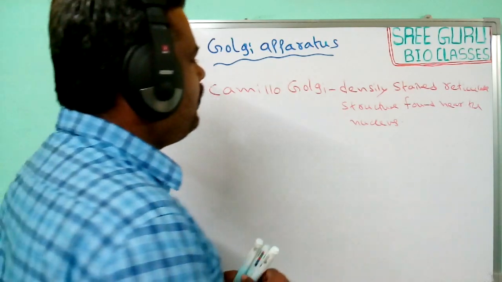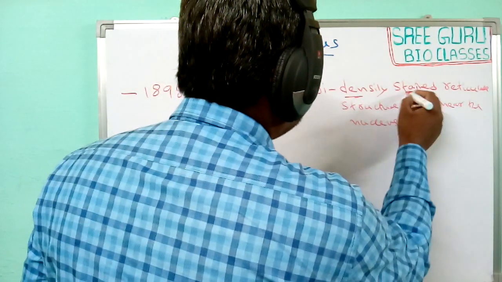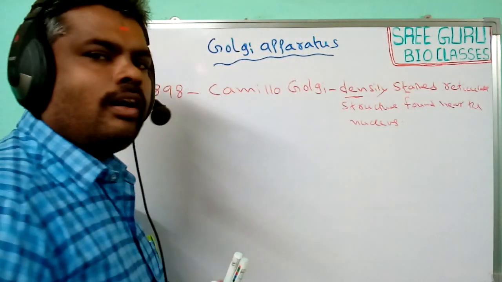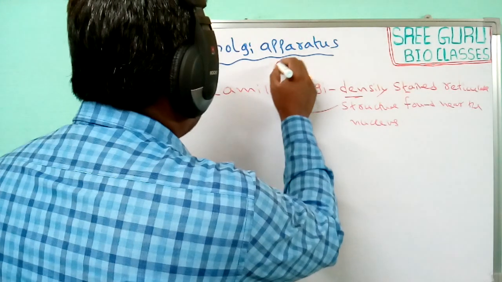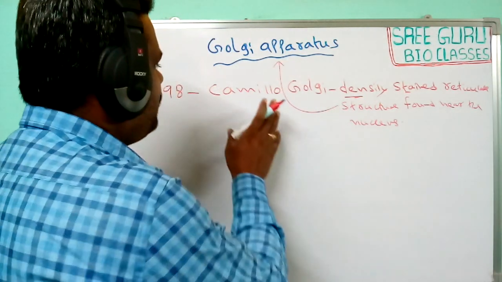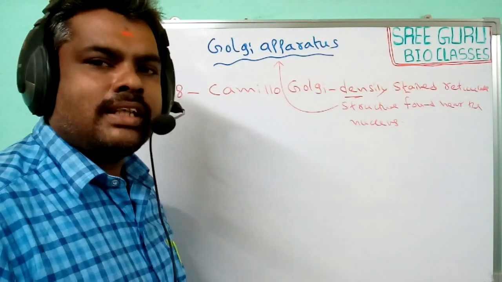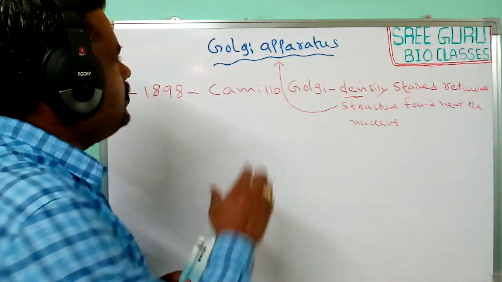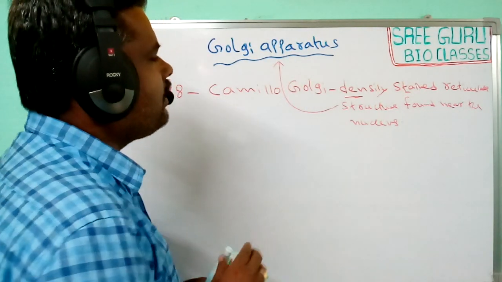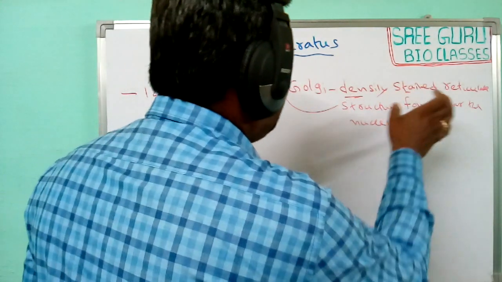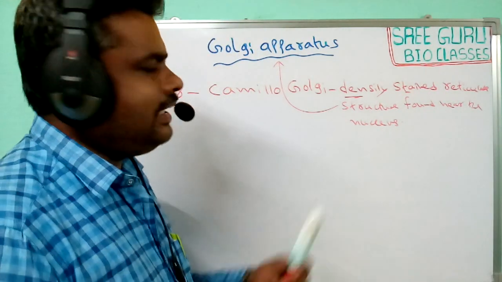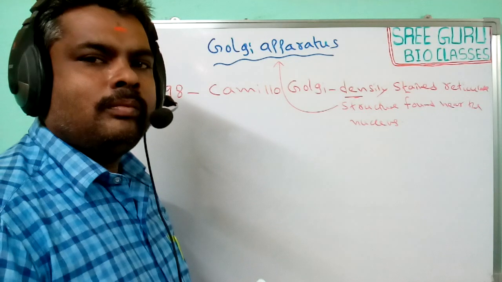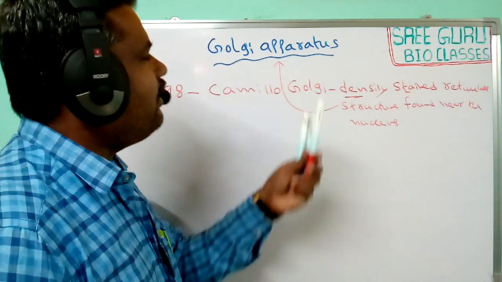Later, these densely stained structures were named Golgi apparatus in honor of the scientist. So, Golgi apparatus means the densely stained reticular structures mainly found in the cell.